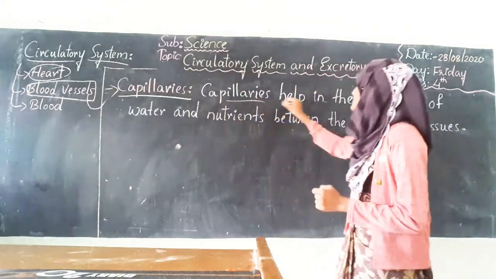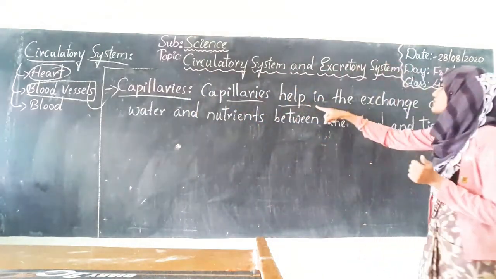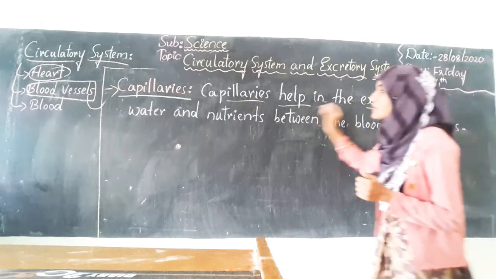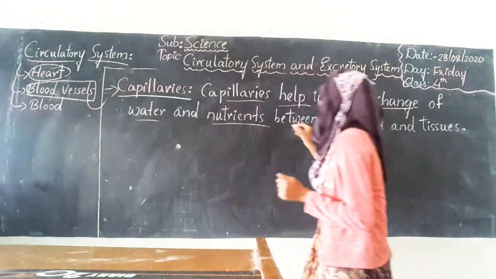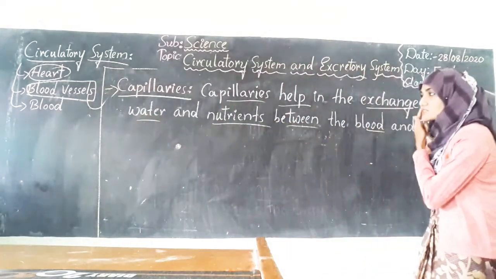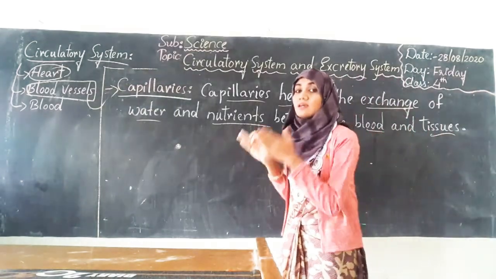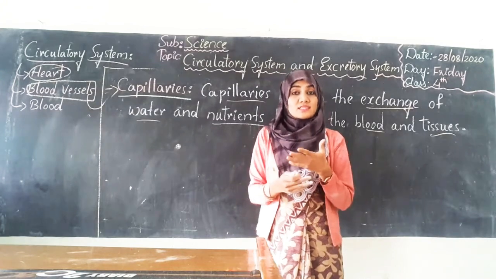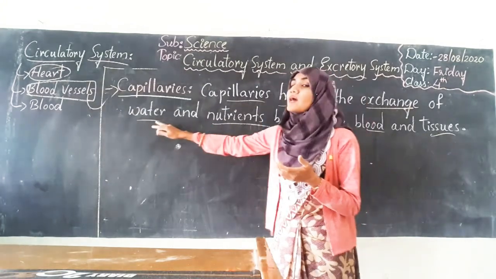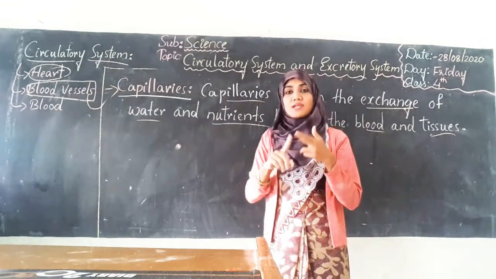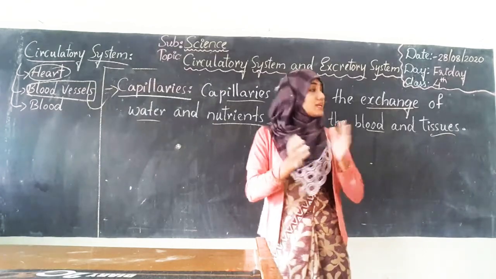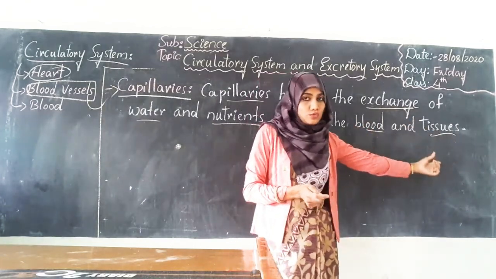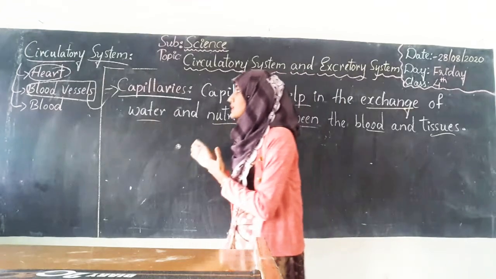These capillaries will help in the exchange. What will they exchange? They will exchange water and nutrients between blood and tissues. So this is the function of the capillaries.